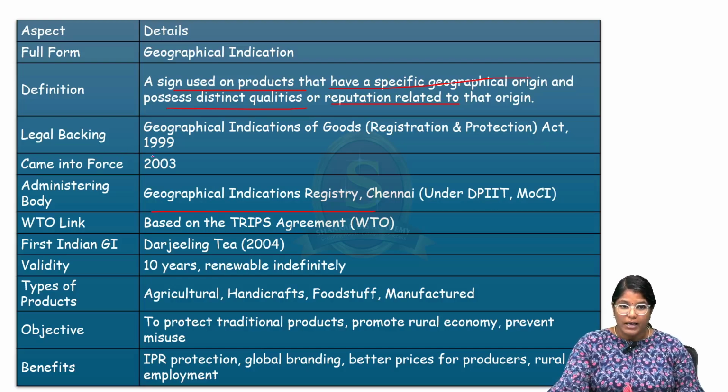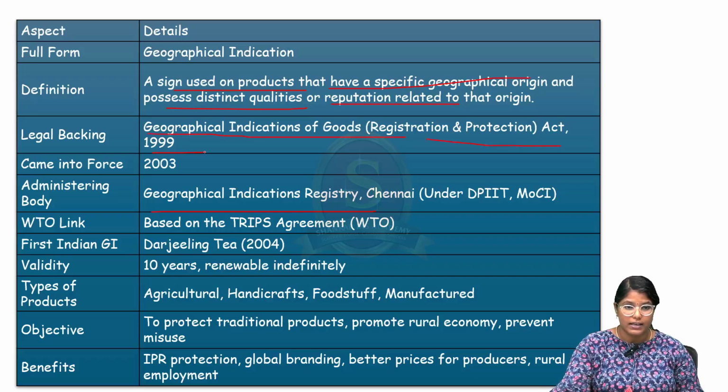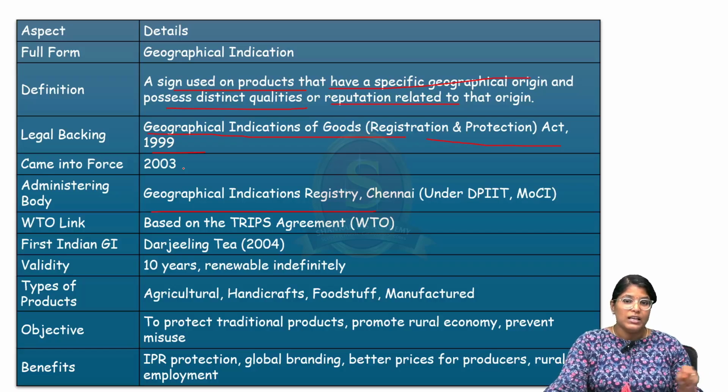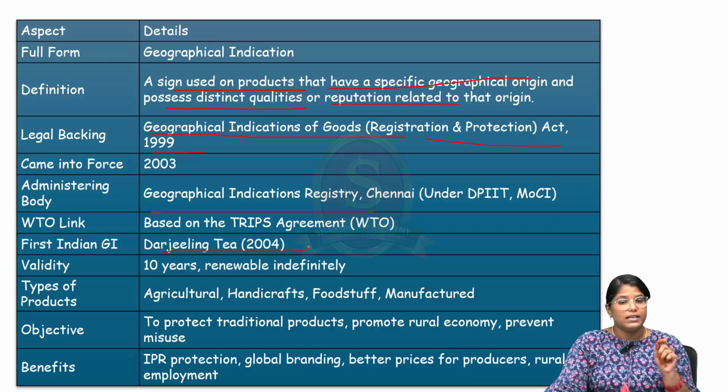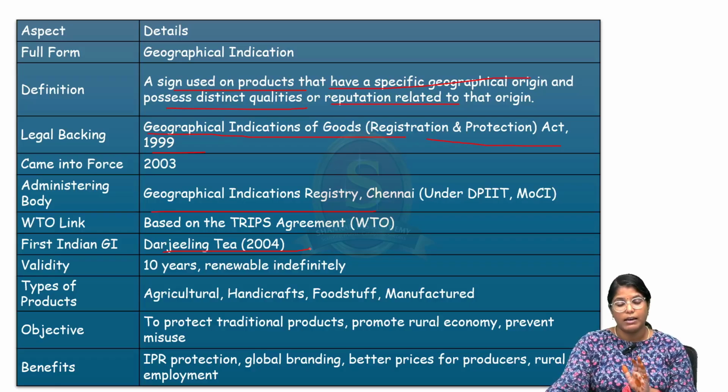So the legal backing is the Geographical Indication of Goods (Registration and Protection) Act 1999, and it came into force only in 2003. So this is actually linked to WTO's TRIPS agreement. Remember that the first GI tag in our country is the Darjeeling tea, which got its GI tag in 2004. Now talking about the renewability, it is valid for 10 years and it can be renewed indefinite times.